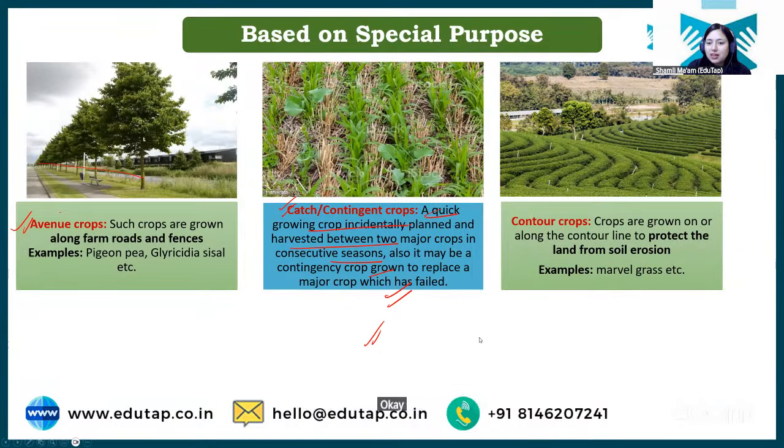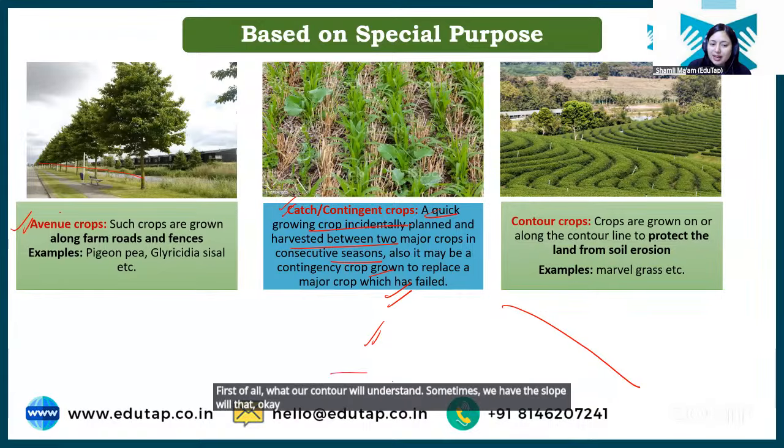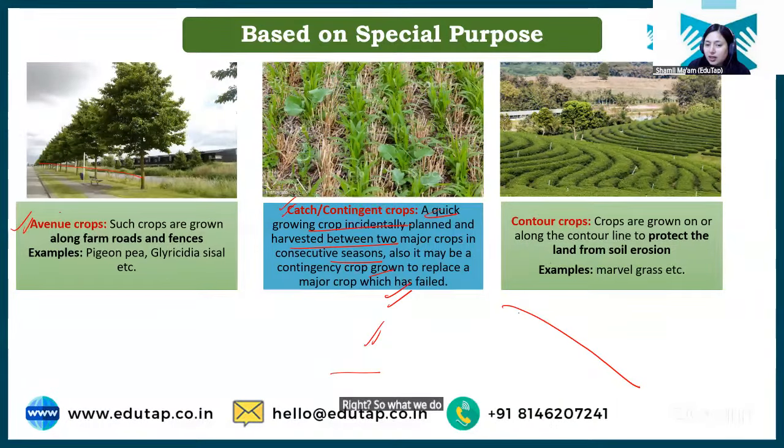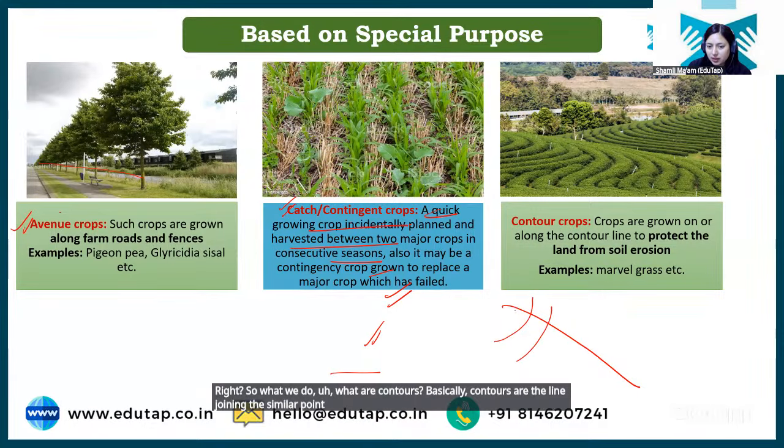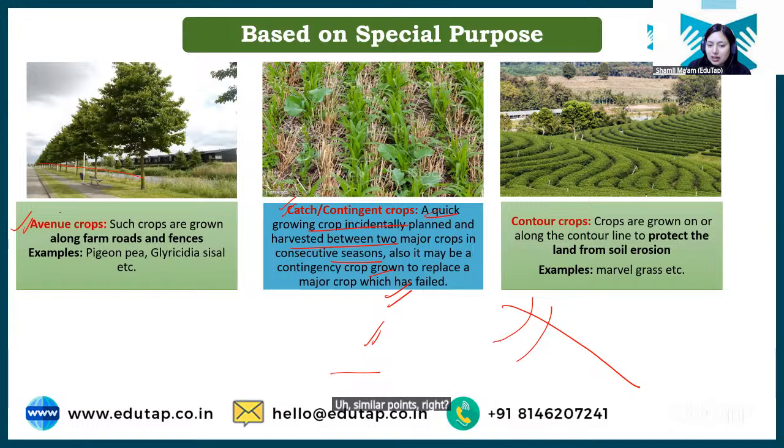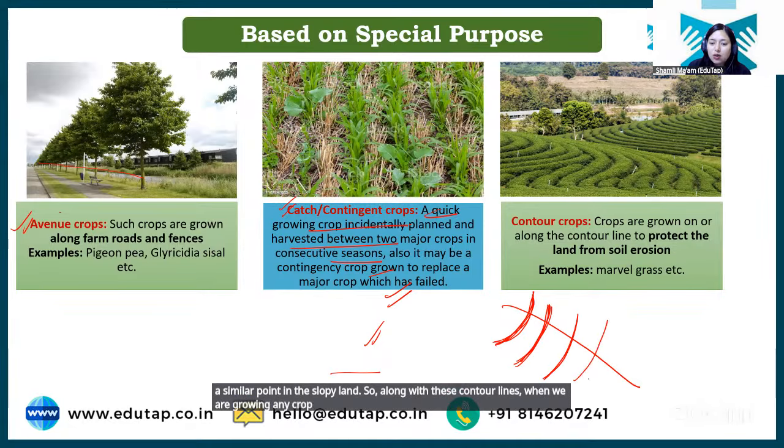Okay. Then we have contour crops. So students, what are contour crops? First of all, we'll understand what contour is. Sometimes we have a slopy land, okay, we do not have flat land, rather we have a slopy land, right? So what are contours? Basically, contours are the lines joining similar points in this slopy land. So along these contour lines, when we are growing any crops, they are called contour crops.